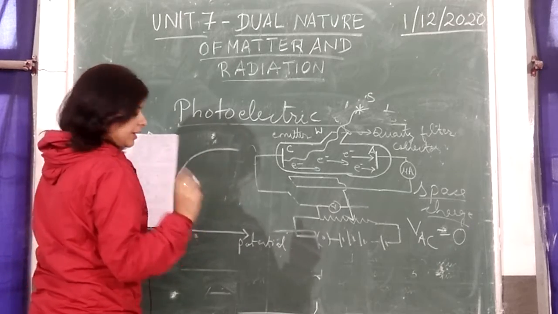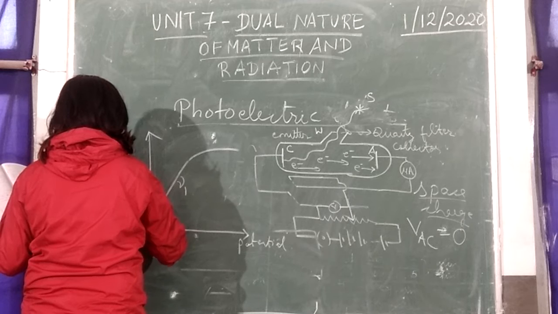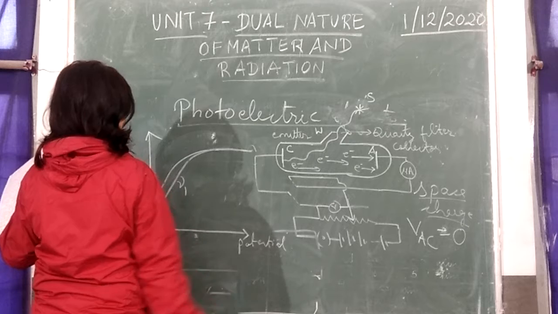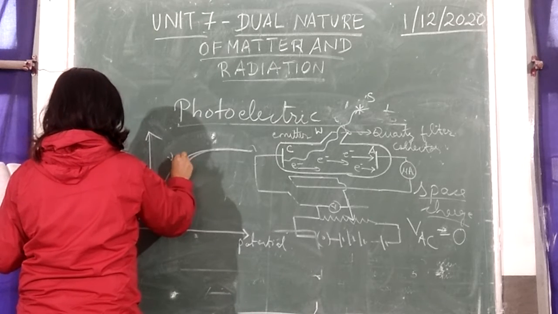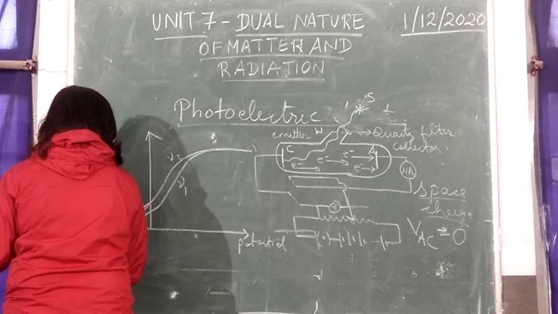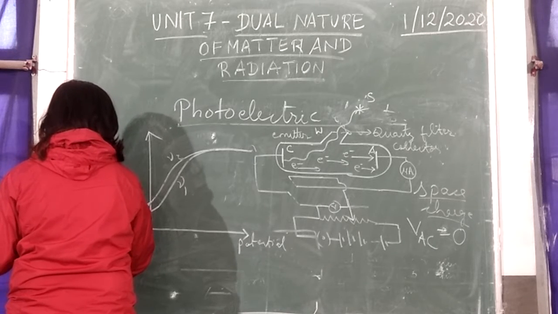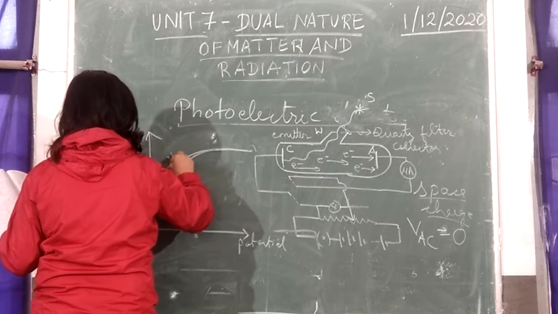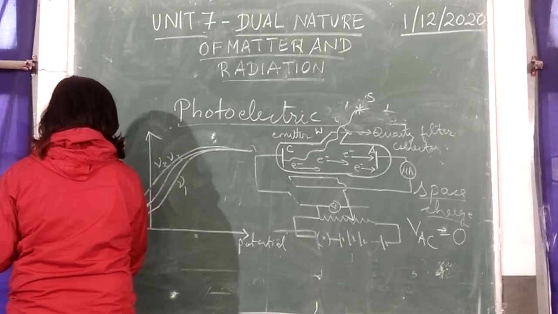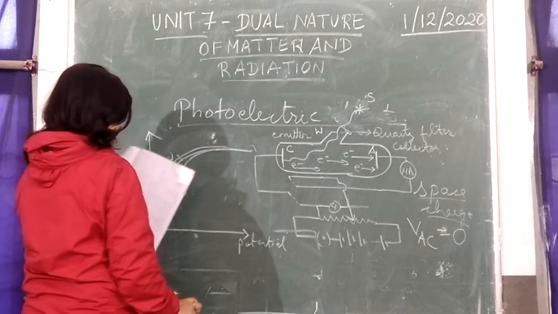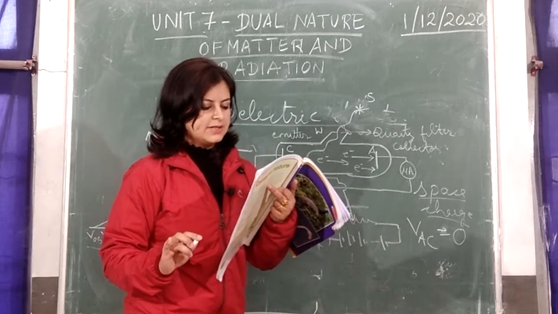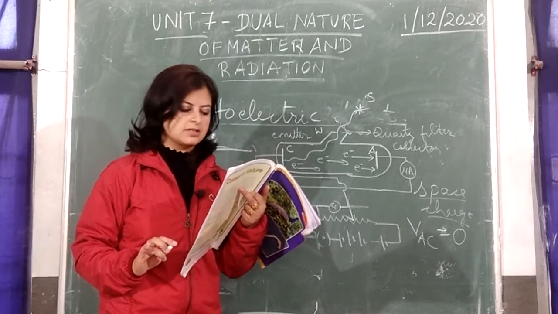Take incident radiation of another frequency, plot the graph, you will get a graph like this. But you will see that the saturation current remains the same. So this is gamma 2, the cutoff potential will be shifted now, V02. Take another radiation of another frequency like this. This is gamma 3. This is V03. So, after plotting this graph, you can conclude that first, the value of stopping potential is different for radiation of different frequencies.